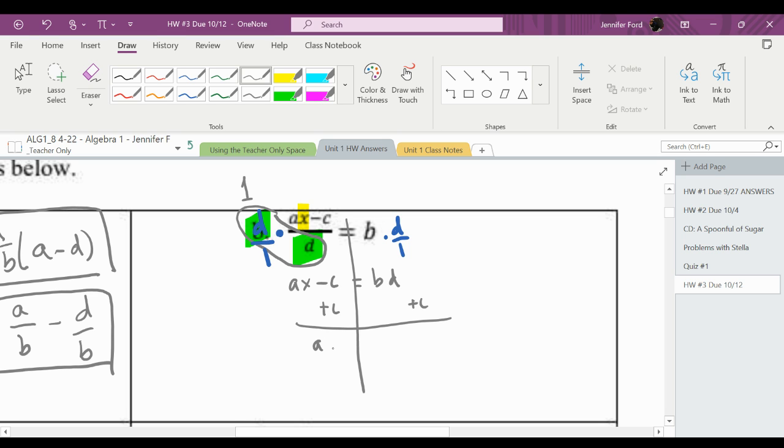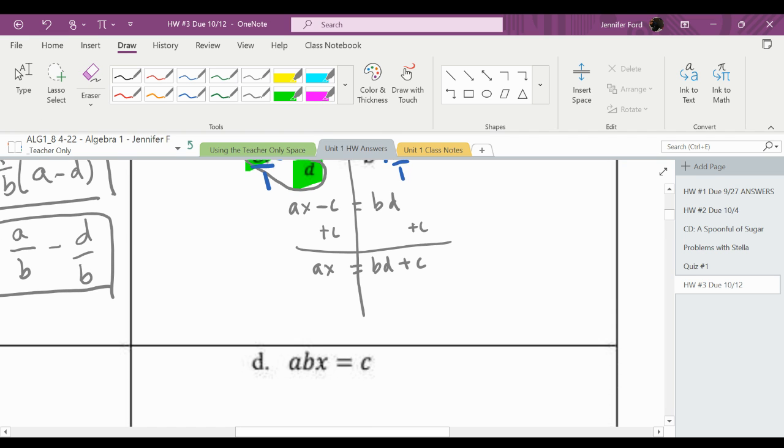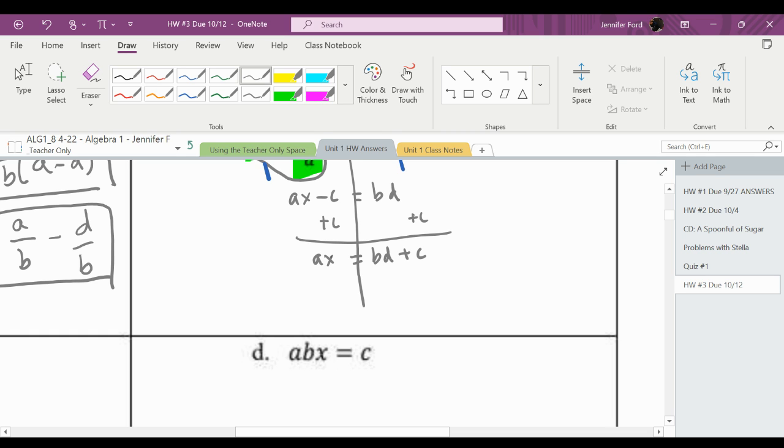So I have ax equals b multiplied by d, and then add c to that answer. And then my last thing, it's a multiplied by x. I'm going to divide both sides by a. I have to divide the whole thing by a. So I have x equals b times d plus c divided by a.